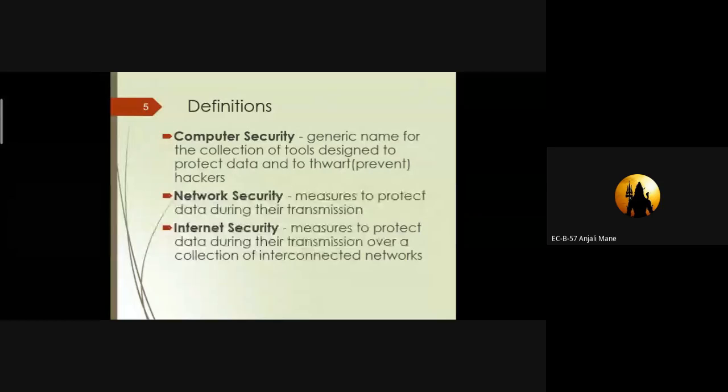In internet security, it means measures to protect data during transmission over a collection of interconnected networks. Okay, so what is the difference between network security and internet security? Can anyone tell? The definition is common, but there is a little bit more information in internet security. So can anyone identify the difference between network security and internet security?